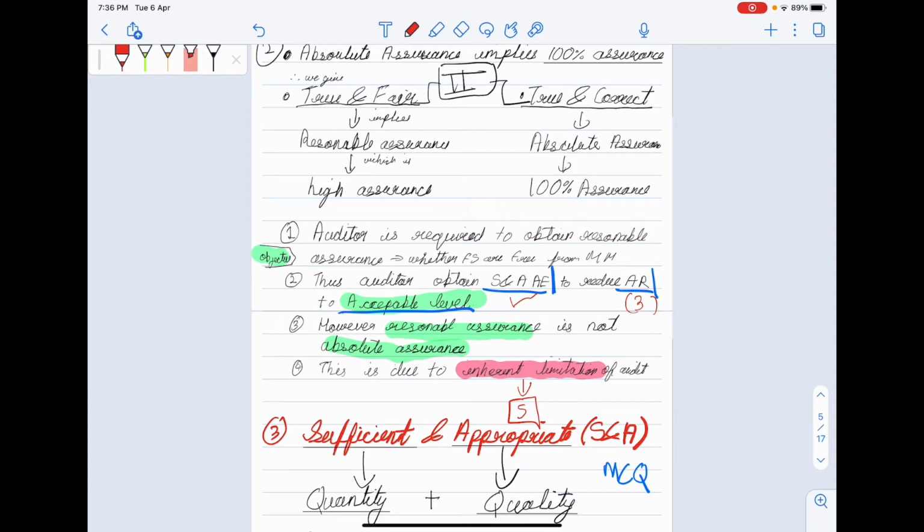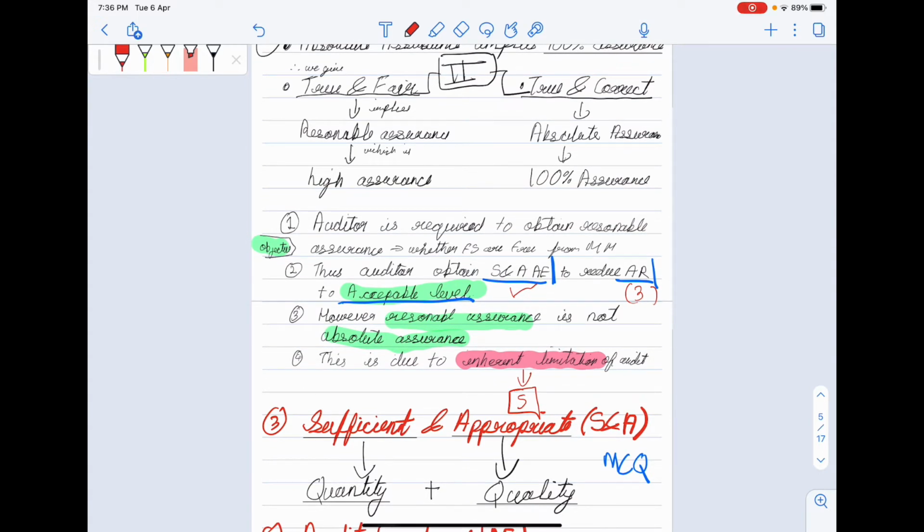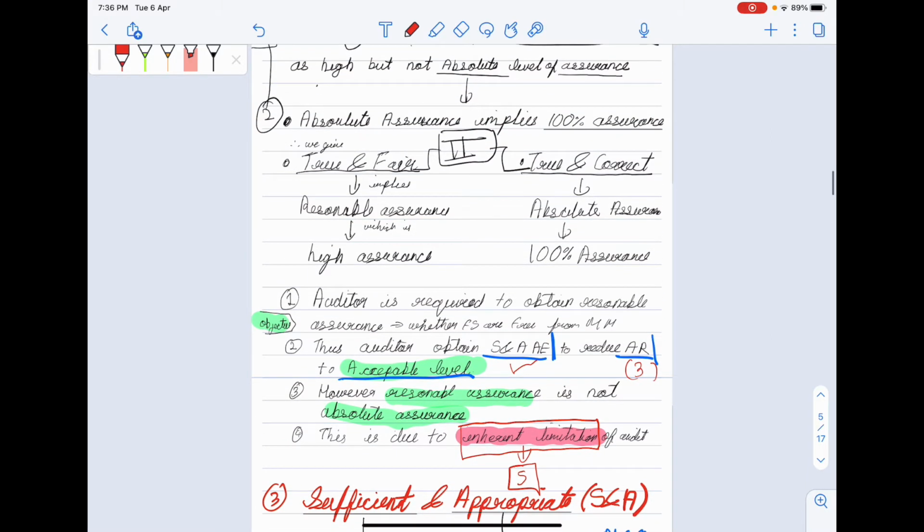Now let's learn what is inherent limitation. Due to this inherent limitation, we are not able to give absolute assurance, that is 100% assurance. Therefore we are giving reasonable assurance. And in the audit report we say financial statements have a true and fair view.